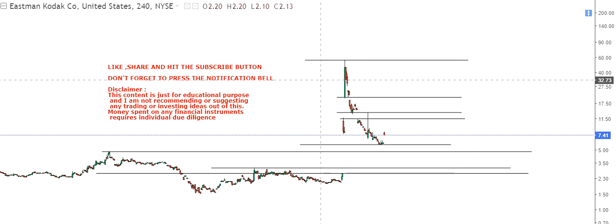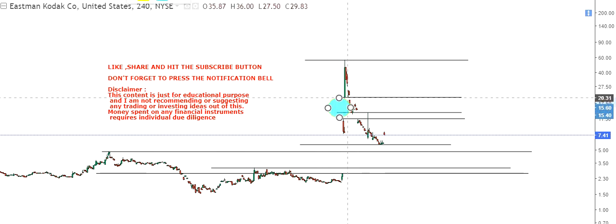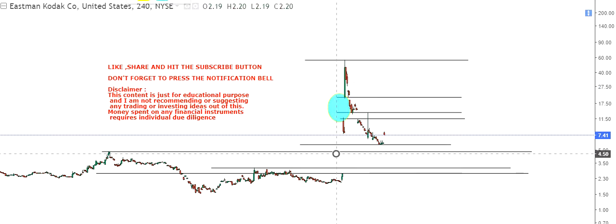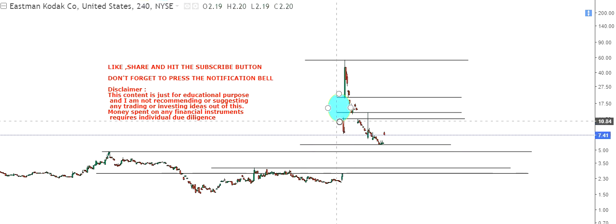What has indeed happened in between is that the stock has formed two gaps. These gaps are very important. You can see one gap here, and another gap here.